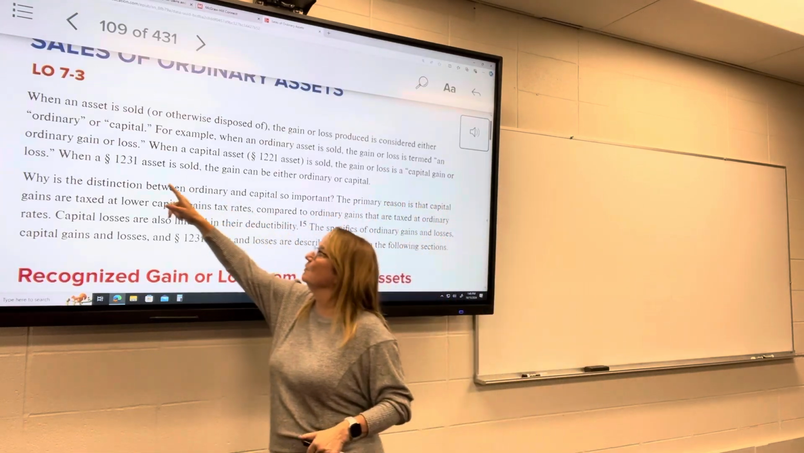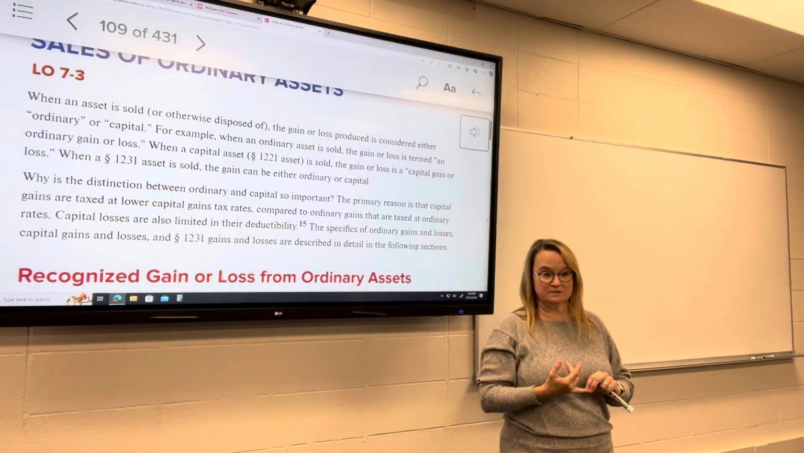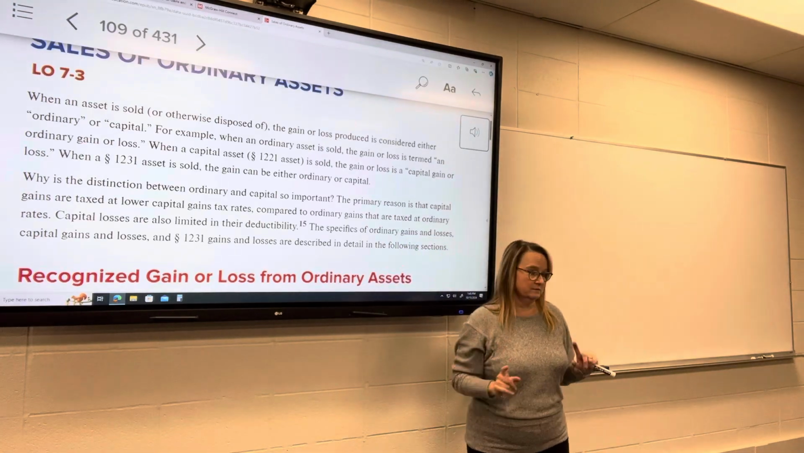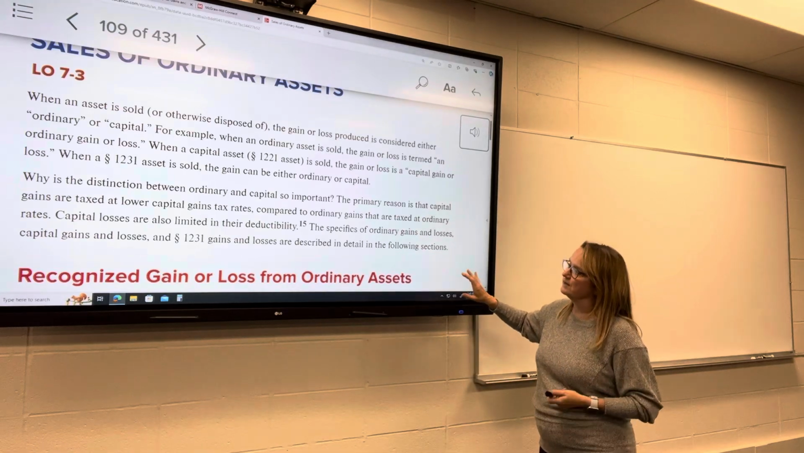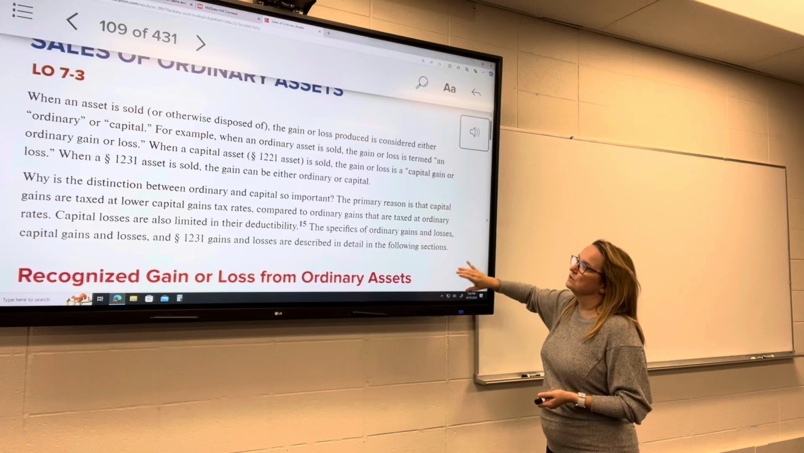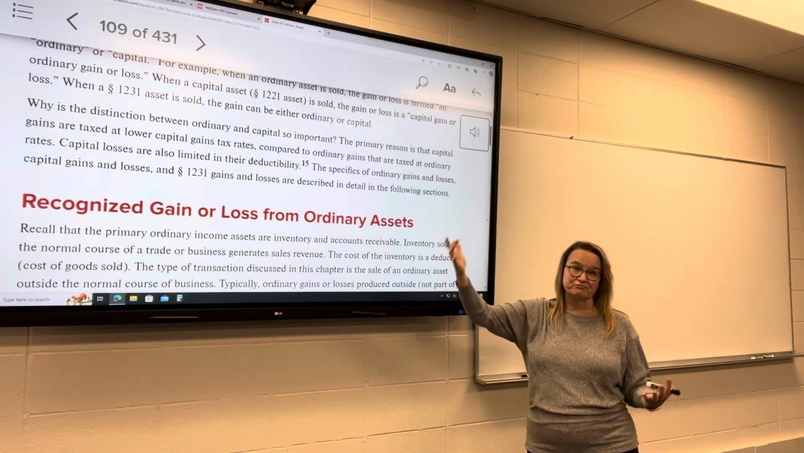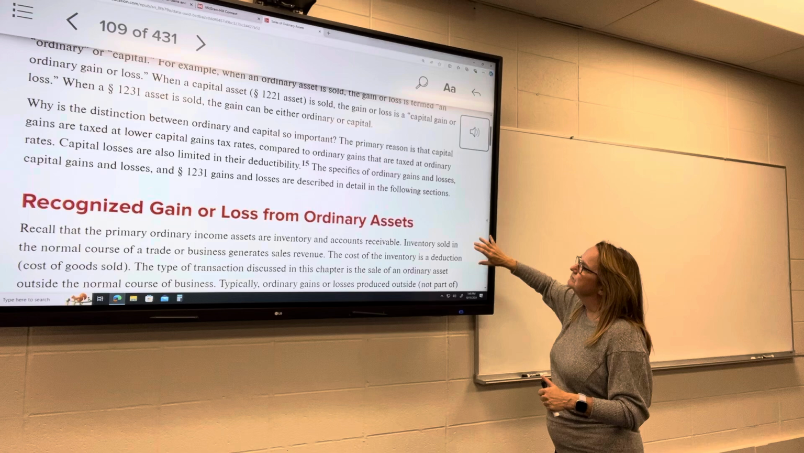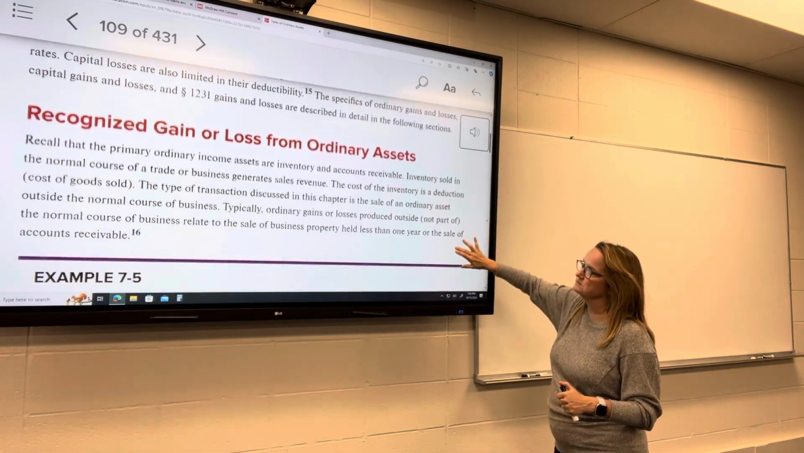When a 1231 asset is sold, remember that's that depreciable trade or business property, it could be one or the other. Okay, so it could be either ordinary or capital. So again, they talk about the capital gains tax rates, which are preferential. They're lower tax rates than ordinary tax rates.